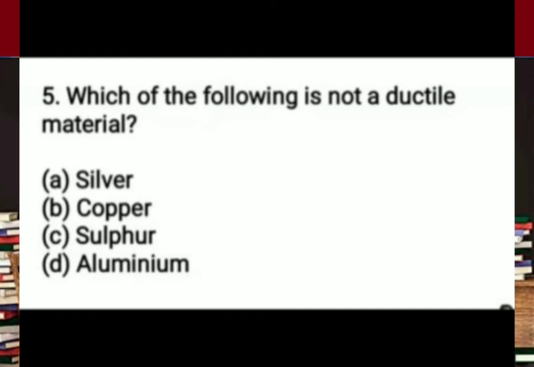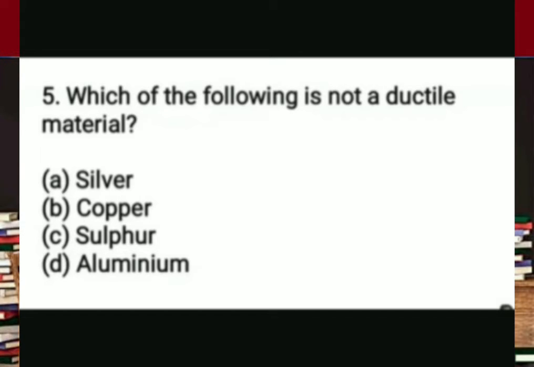Next question: which of the following is not a ductile material? We know that metals show the property of ductility. Here silver, copper, sulfur and aluminium are the options. We know that sulfur is a non-metal, and non-metals will not show the property of ductility. So sulfur is the correct answer.